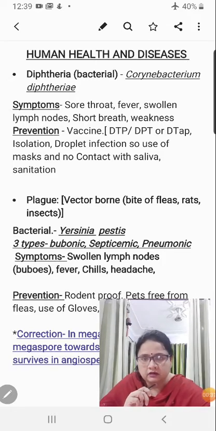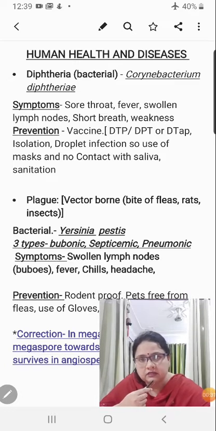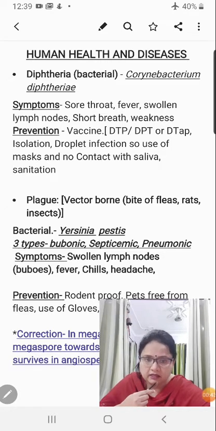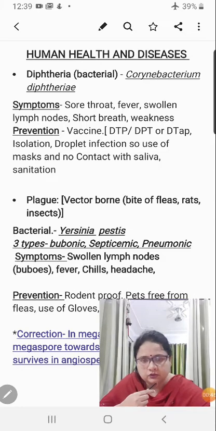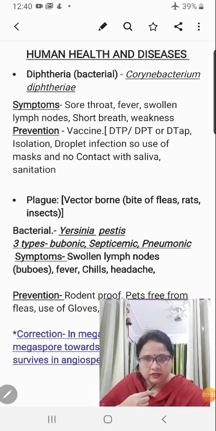As you can see here, the first disease to be mentioned is diphtheria. It is a bacterial disease, and you must understand that diphtheria is caused by Corynebacterium diphtheriae. The name is easy to understand if you just learn Corynebacterium, because otherwise the species name is diphtheria and you just add an e to that. That's all, right? So Corynebacterium diphtheriae.